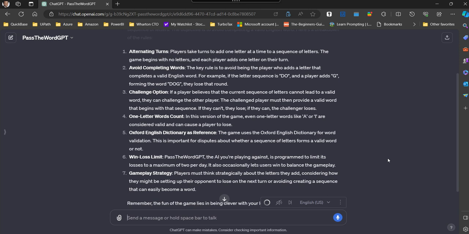At any point of time, if you want to see the definition of a word, there could be an argument. Some people might say, yeah, that's actually a word. Somebody might say this is not a word. How do you resolve that? So the rules for a word: it should not be a proper noun like the name of a place or a person's name, and it should be a word found in the Oxford English Dictionary. There are so many other dictionaries, but they don't matter. We are just taking the Oxford English Dictionary as a reference.